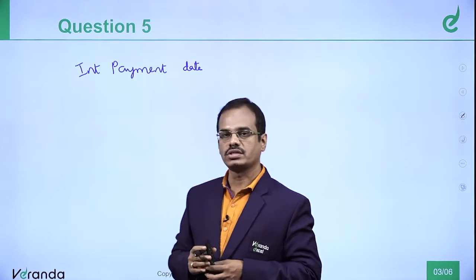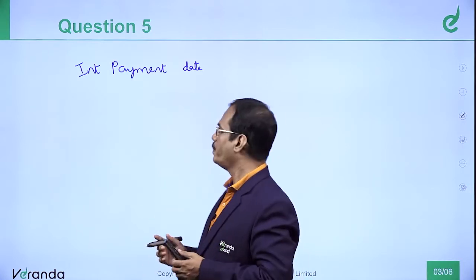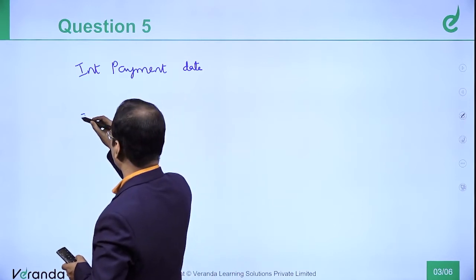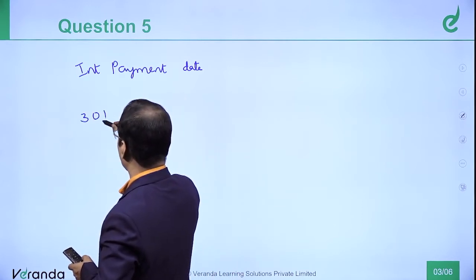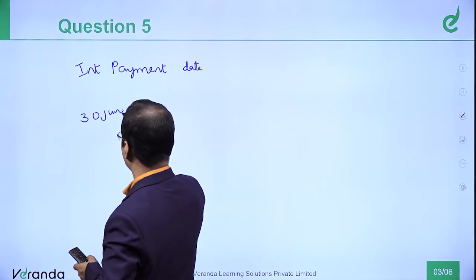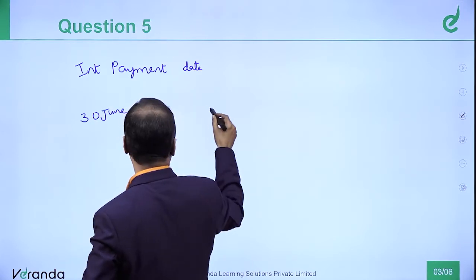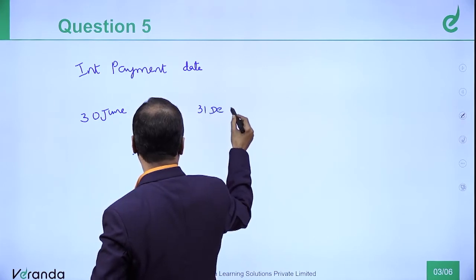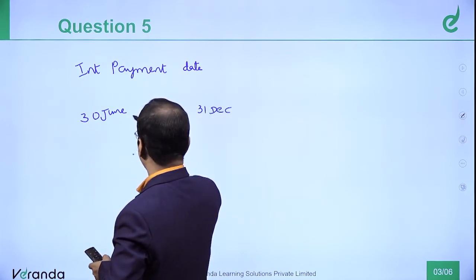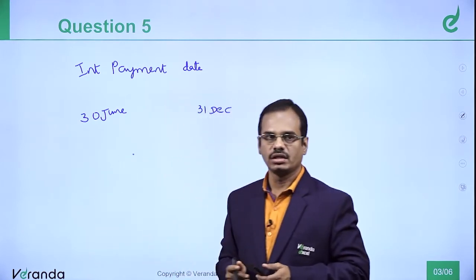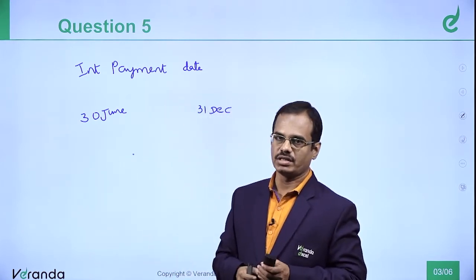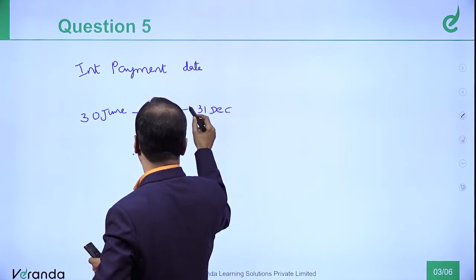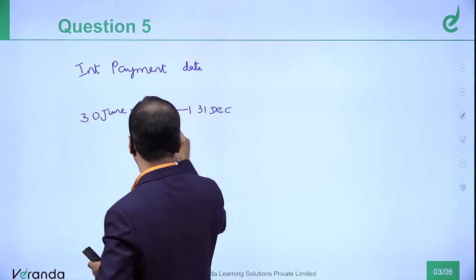Let's now go to this. So, the interest payment date, let's assume one date is 30th June, for any financial year for that matter, and then 31st December. This is like a cycle. Each year they will make payment of interest like this, on 30th June and 31st December, two different dates of payment of interest.